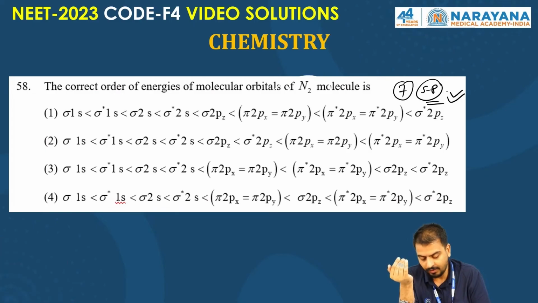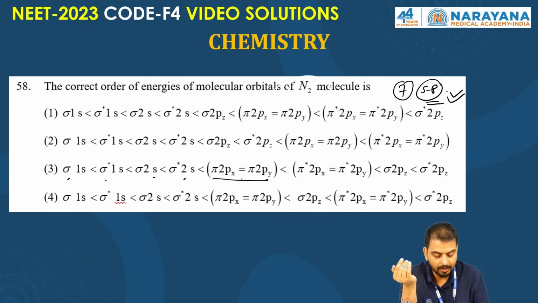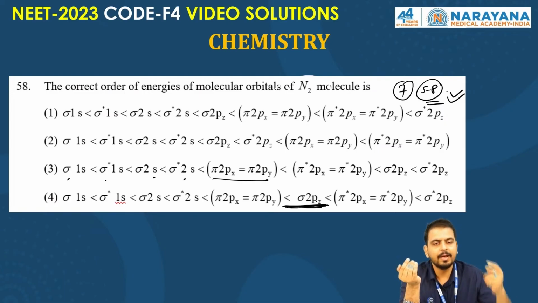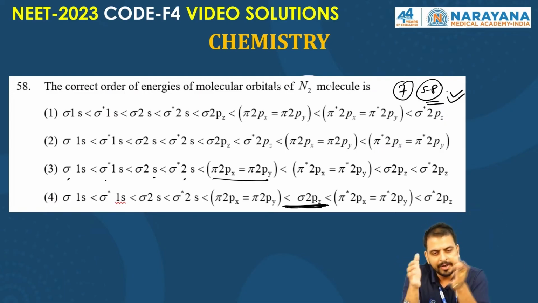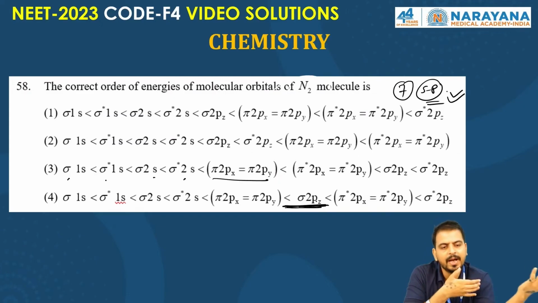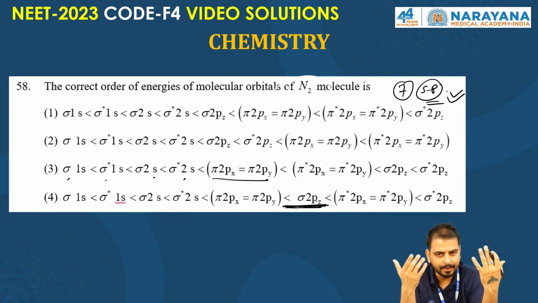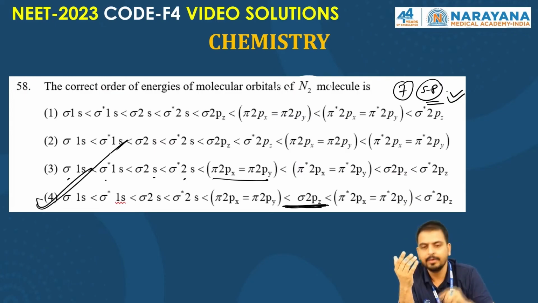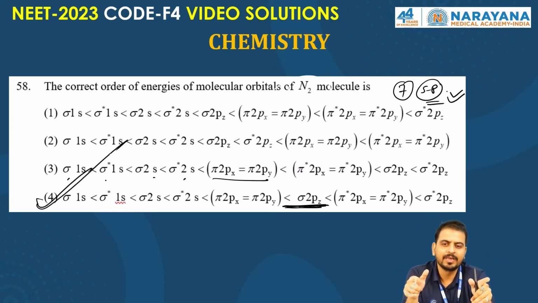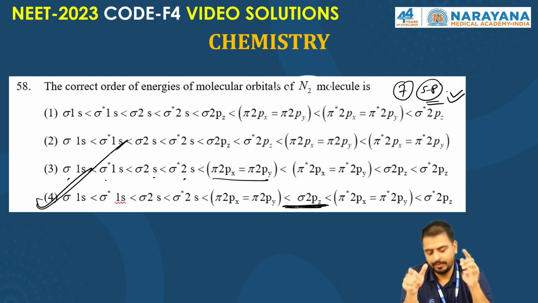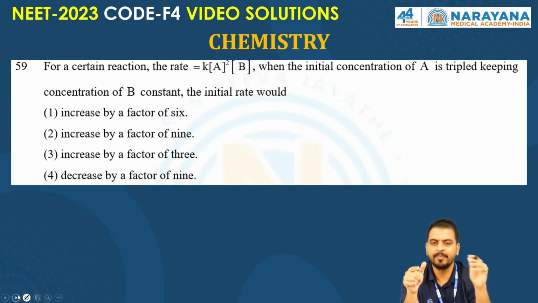The correct answer will be sigma 1s, sigma star 1s, sigma 2s, sigma star 2s, pi 2px, pi 2py, followed by sigma 2pz. Then anti-bonding starts. First bonding comes, followed by anti-bonding, because the energy of anti-bonding is always high, right? So the correct answer will be option 4. I hope it's clear to everyone. Any doubt? Now let's move to question number 59.